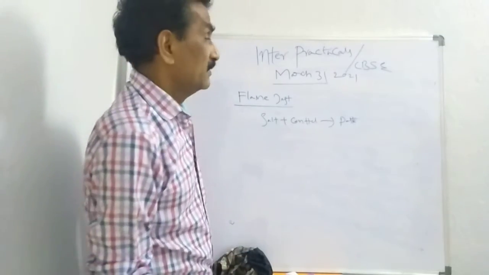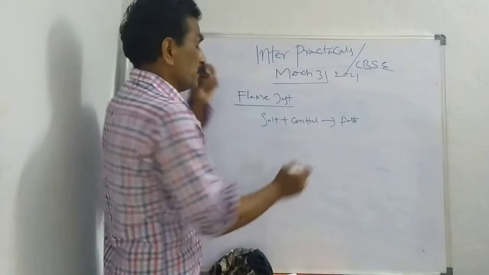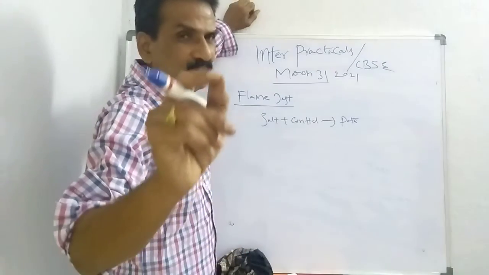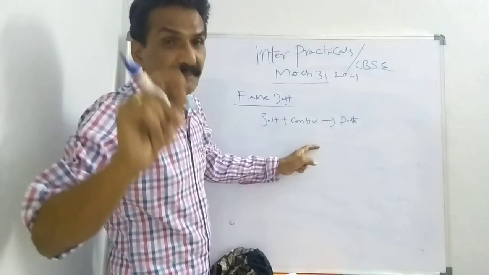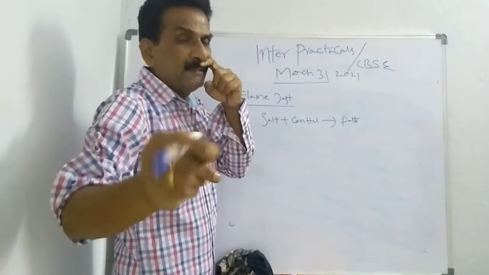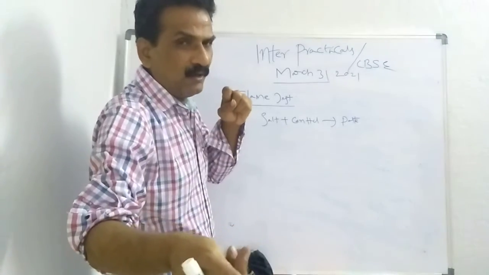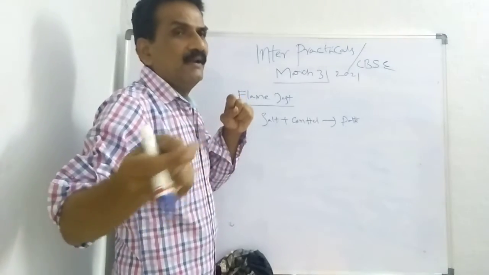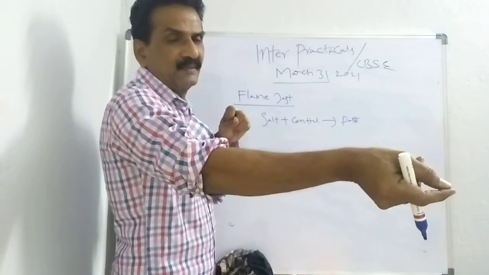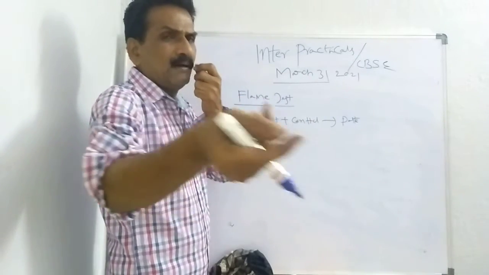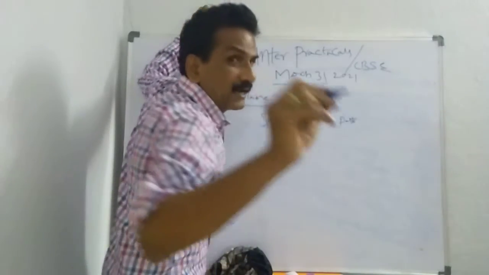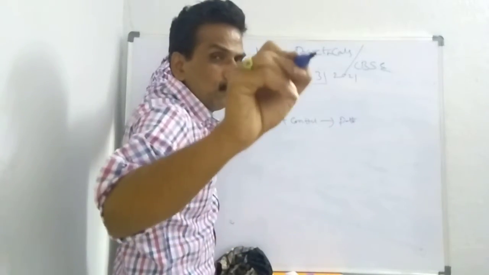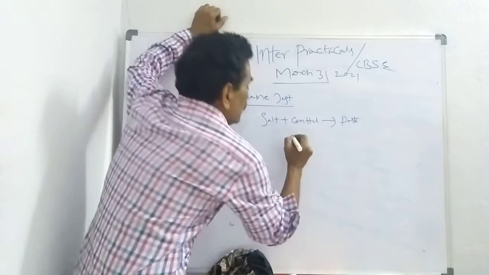Let me repeat: you take salt, add conc. HCl, prepare a paste, take that paste with a nickel spatula or glass rod and place it in the flame. Then the color when you burn it: